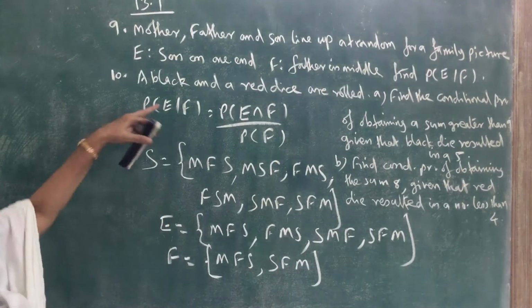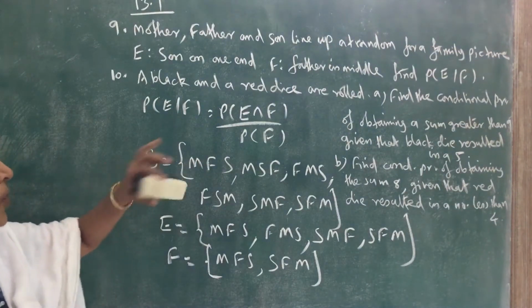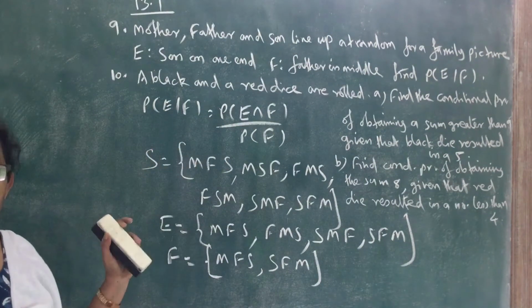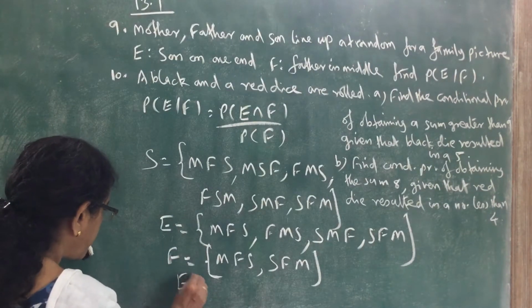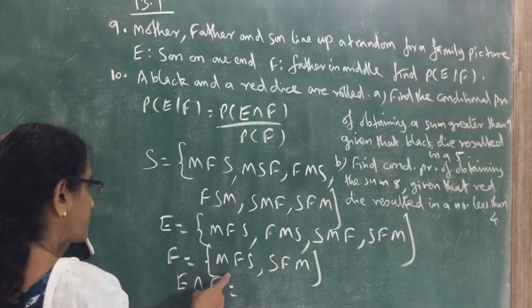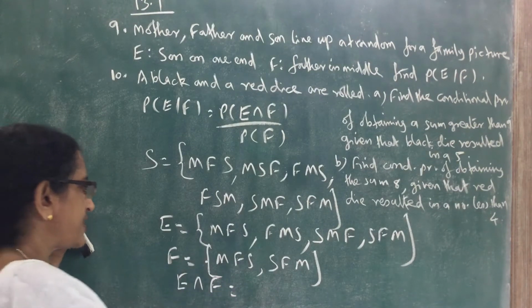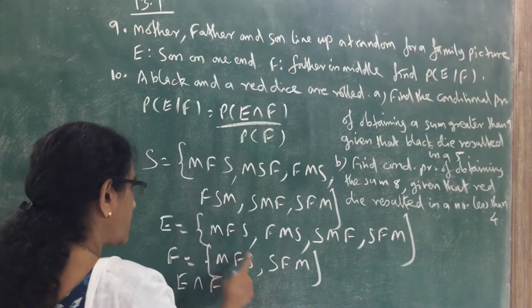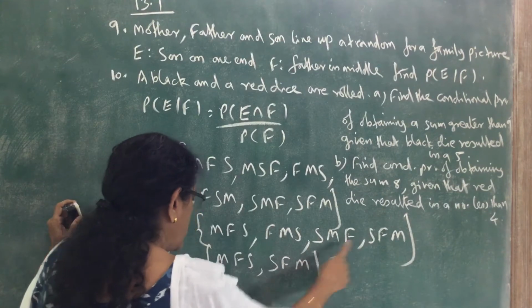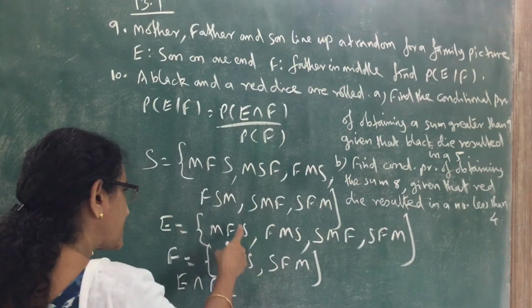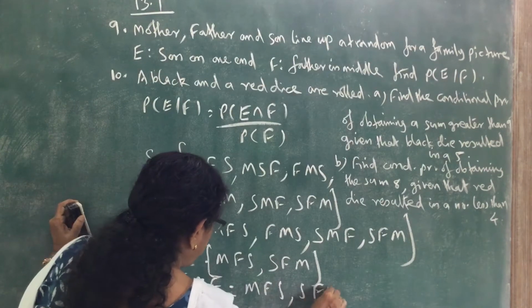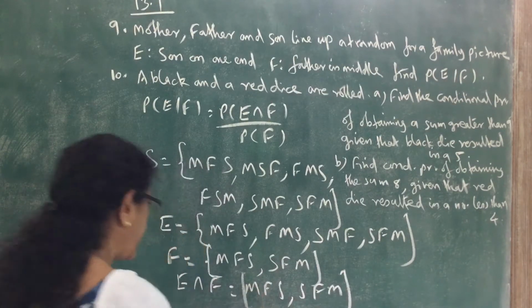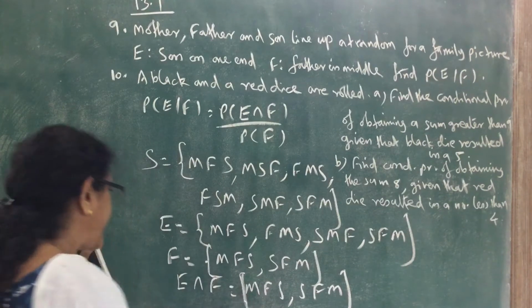Now we can write probability of E intersection F, equal to number of E intersection F. What is the number of elements in E intersection F? Common elements of E and F. What are the common elements? M, F, S here also, S, F, M here also. So these 2 are common elements of both the sets. So M F S, S F M are the intersection, the common elements of E and F.